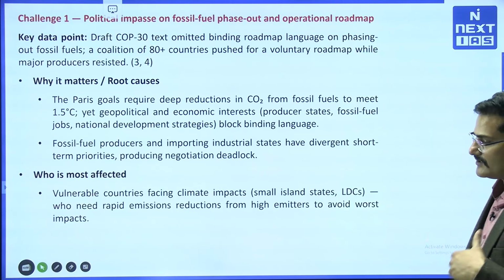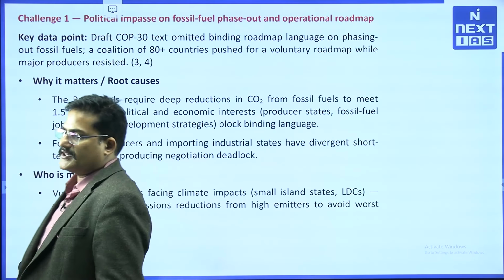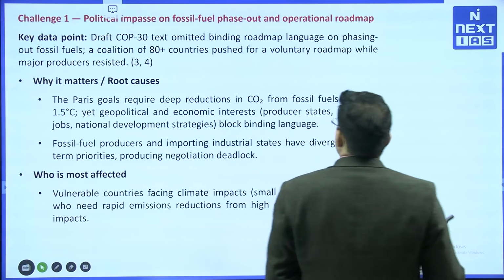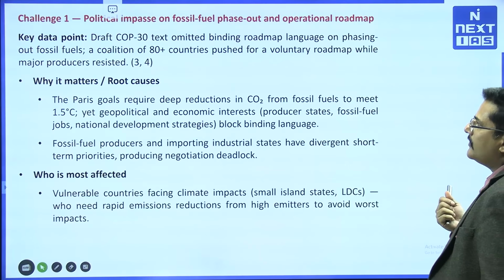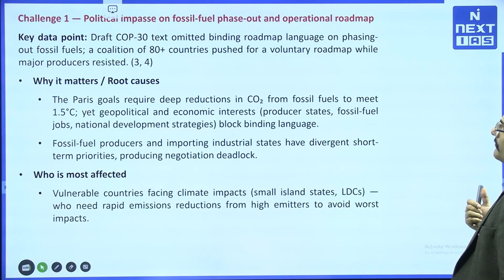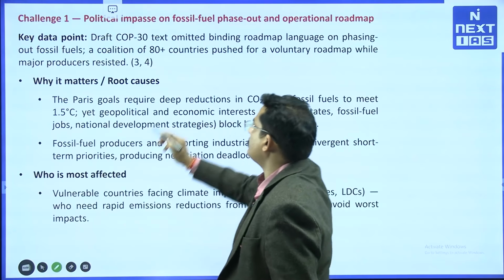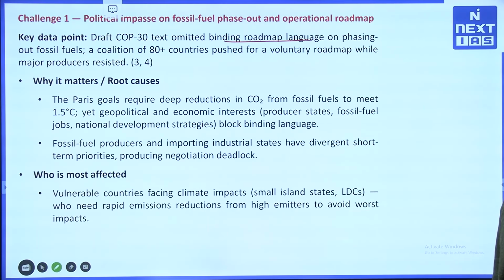Now let us try to understand what challenges COP30 faced and what should be the solution to it. Basically we are discussing only the key challenges, not all the challenges. So the draft COP30 text omitted a binding roadmap. If there is no binding roadmap language, it will have lesser impact on the countries who are supposed to commit to the change in fossil fuel consumption.